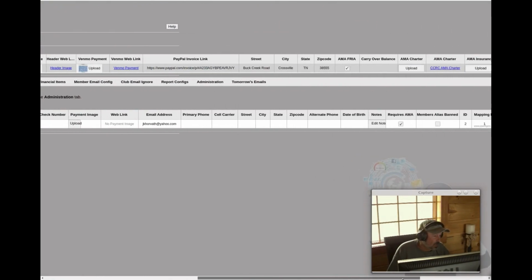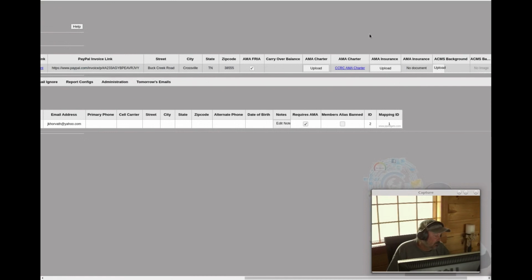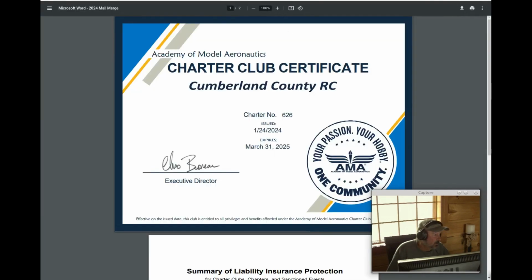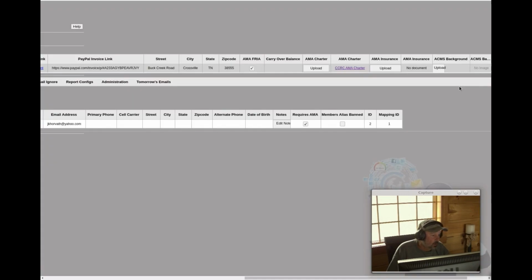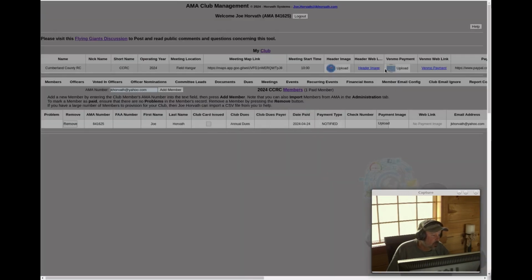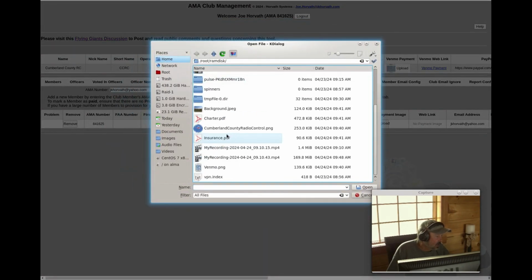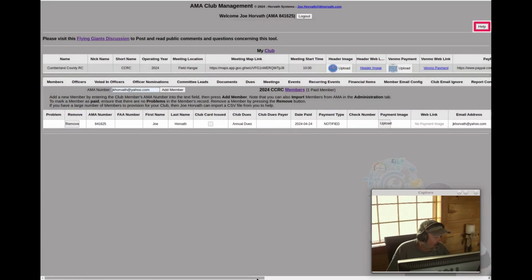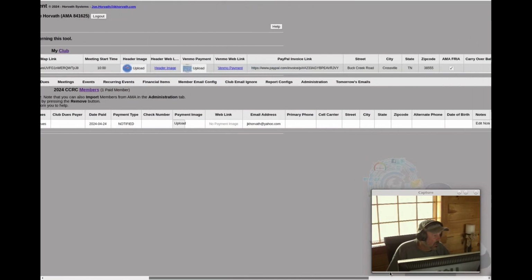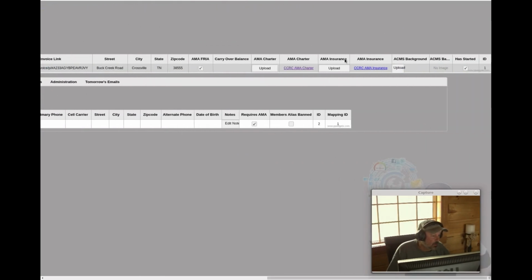Then, if an officer wants to see your charter, they can click here on the charter and they just go to what you've uploaded here. Same with the AMA insurance. You can upload your AMA insurance certificate, and that's this right here. Same thing, if an officer wants to see it, they can click on AMA insurance here.